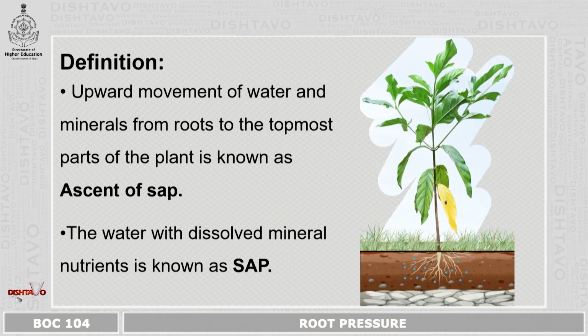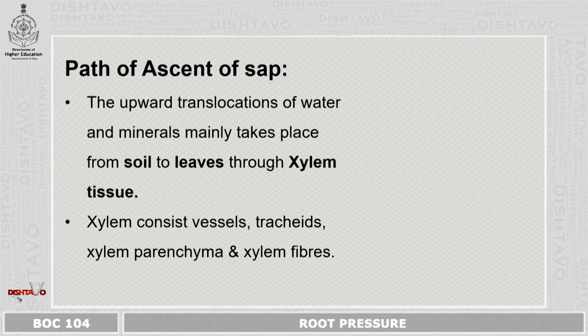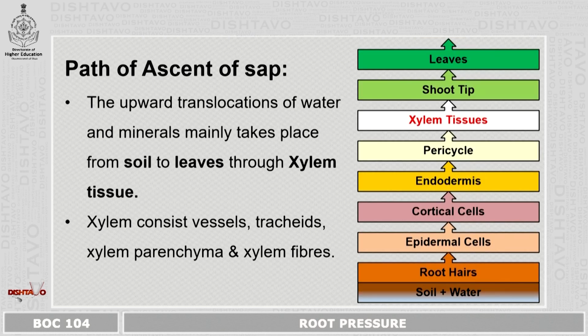Ascent of sap is the upward movement of water and minerals from the roots to the topmost part of the plant. The water with dissolved mineral nutrients is called sap. Path of ascent of sap. In this, the upward translocation of water and minerals mainly takes place from soil to leaves through xylem tissue.